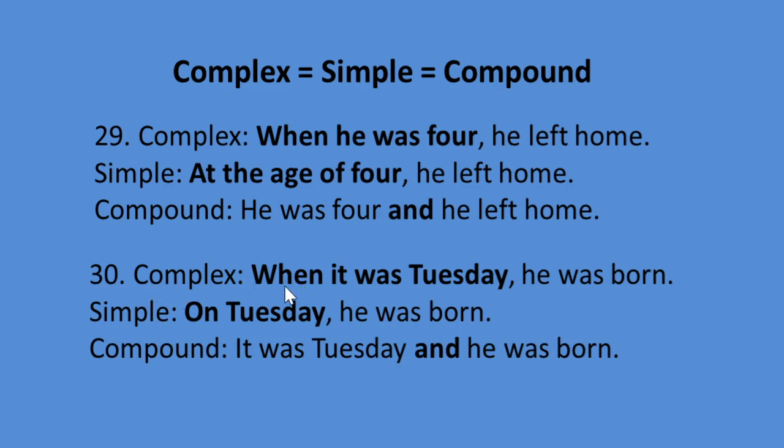So look at the complex sentence. It contains when, an adverb, and look at the time word. Tuesday, name of the day of the week. So before the name of a day, we use an appropriate preposition on. So simple will be, on Tuesday he was born. If you want to make it a compound sentence, we have to omit when first. Then instead of comma, we have to use and, a coordinating conjunction, to make it a compound sentence. So compound will be, it was Tuesday and he was born.